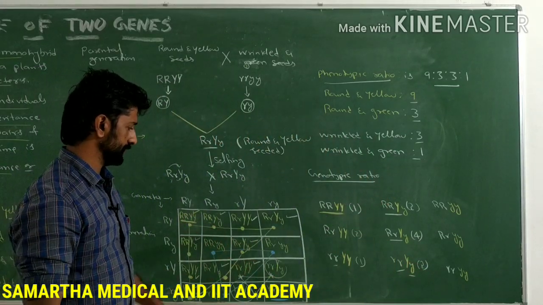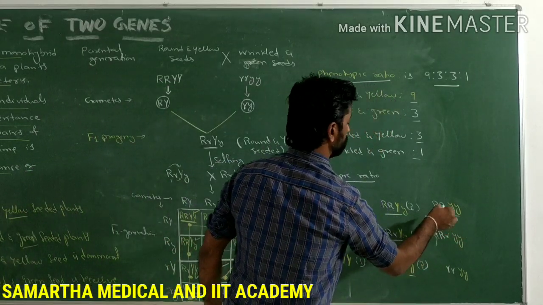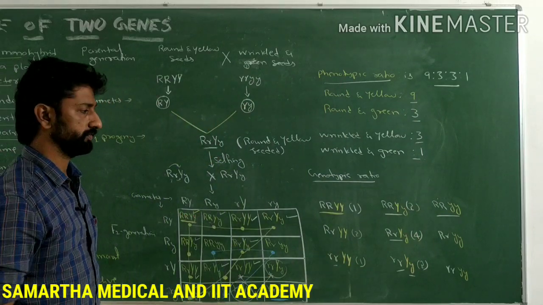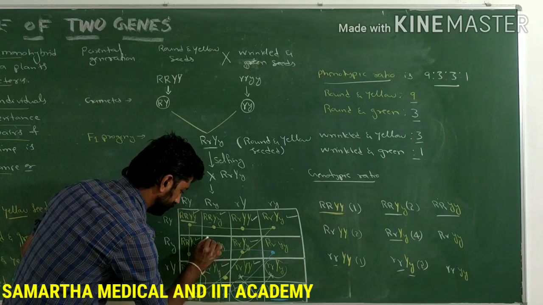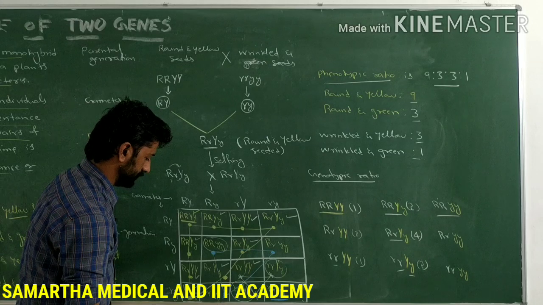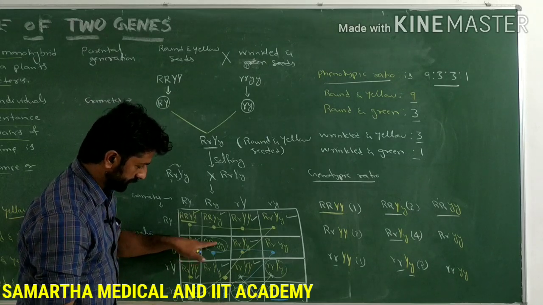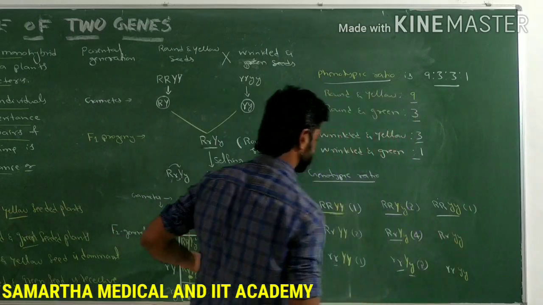Next, let's look at the remaining genotypes. So how many plants are having homozygous dominant for the seed shape and recessive for the seed color? Homozygous dominant for the seed shape and recessive for the seed color, right? How many plants are there? Only one such plant is there. So it is 1 here.